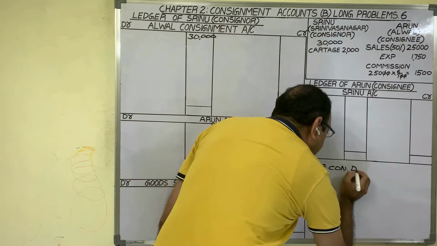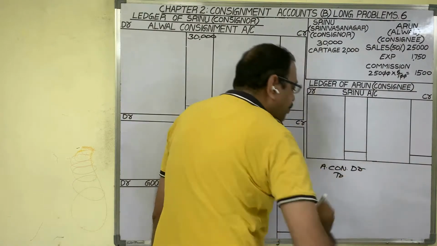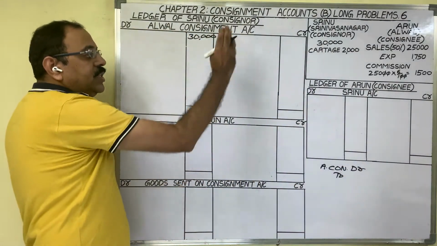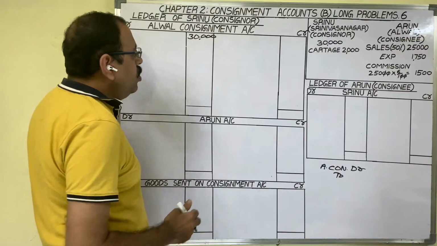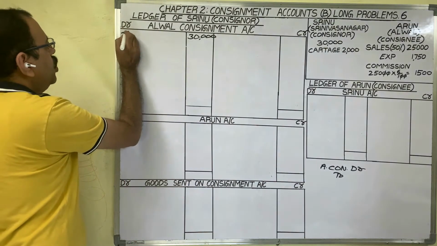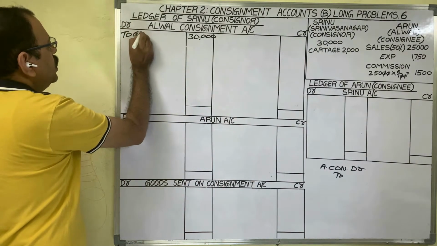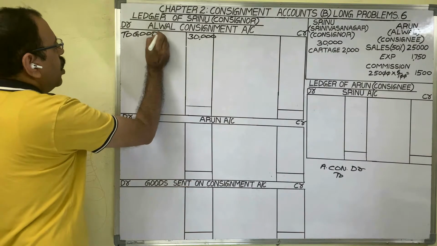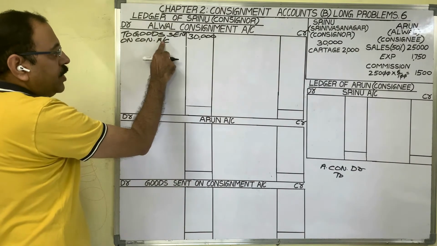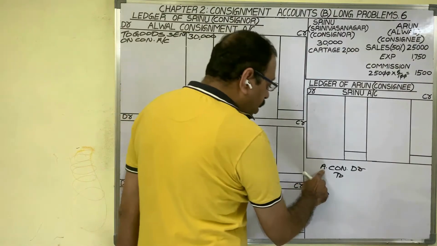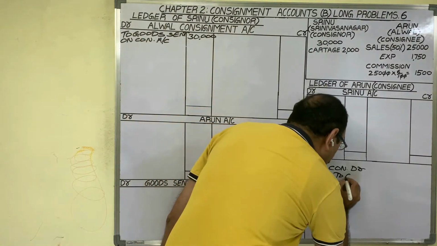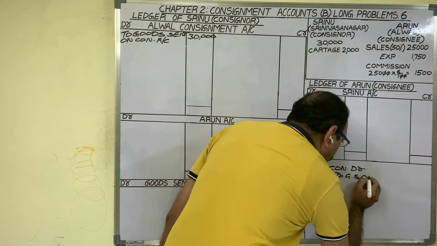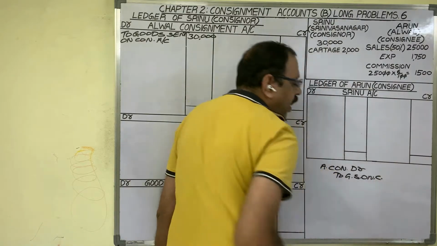Alwal consignment account debtor to. What to write? We are sending goods on consignment, so you should write to goods sent on consignment account. In the journal entry, you should credit the goods sent on consignment account.